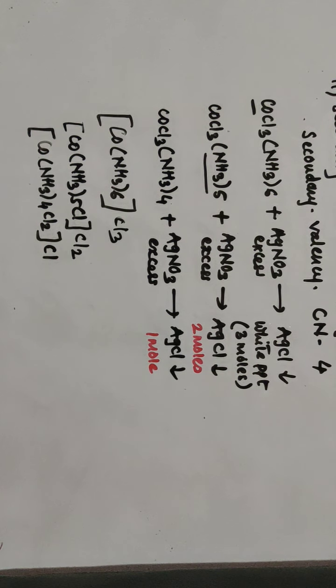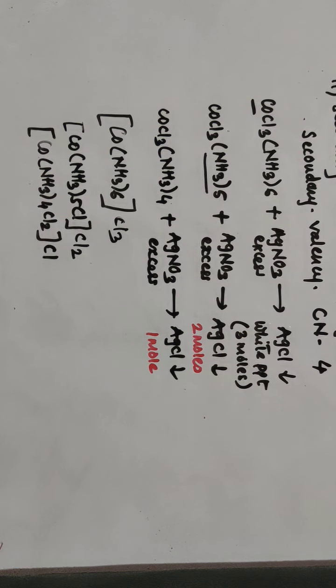So from all these reactions he came to the conclusion that every time the cobalt, the central metal atom, keeps 6 bonds intact, and these are the coordination entities. In the coordination sphere the coordination entities are unbreakable, firmly bound with each other. The central metal ion acts as a Lewis acid, while the other acts as a ligand or Lewis base, which can donate a pair of electrons for the bond formation.